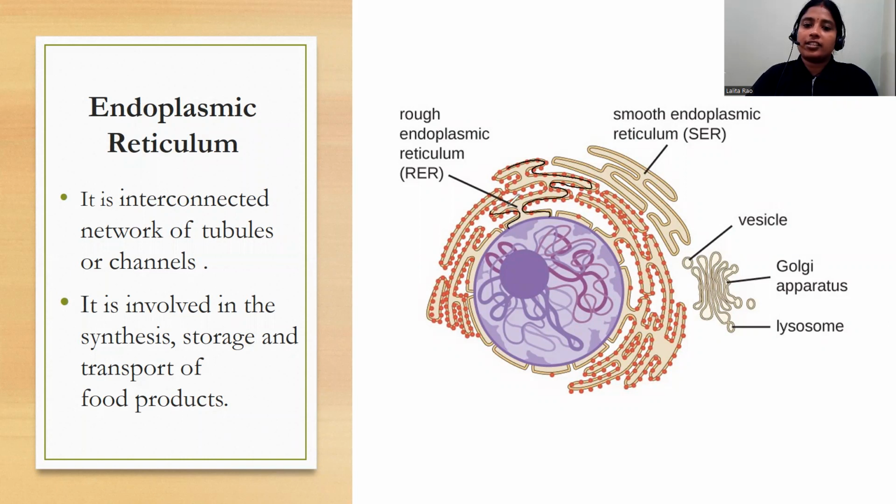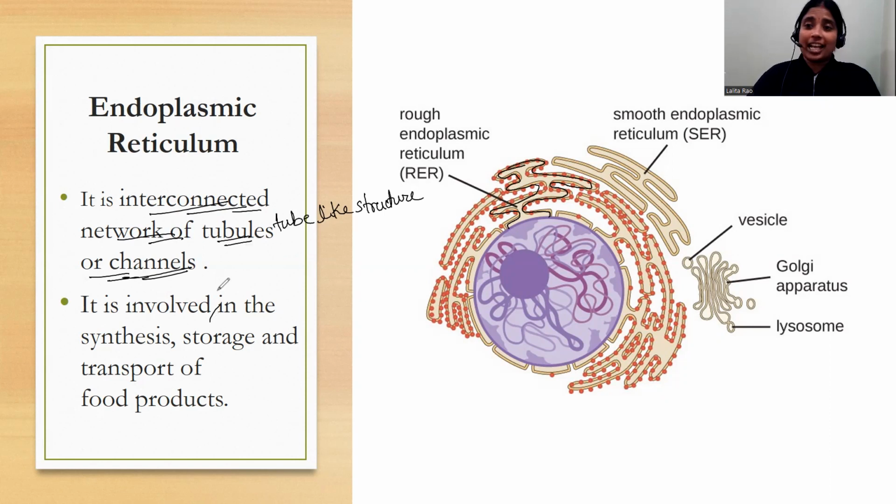They are connected internally, and it is a network of tube-like structures. As they are tube-like structures, it is known as an interconnected network of tubules, or we can also call it channels.